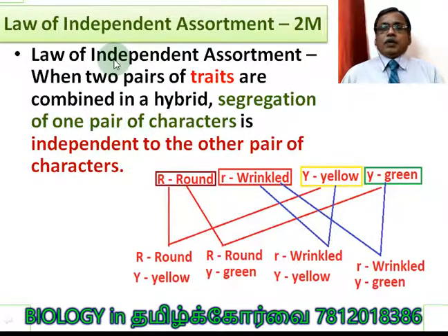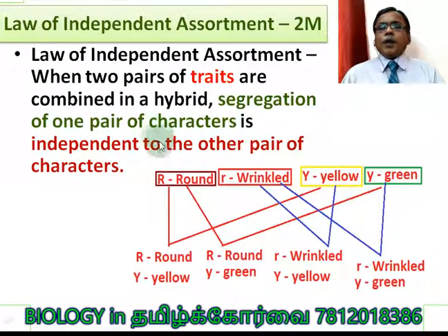Now, the law of independent assortment. Mendel explained the law of independent assortment based on the results from the dihybrid cross, especially the dihybrid test cross. Now, what is the law of independent assortment? It is a two-mark question. When two pairs of traits are combined in a hybrid, here trait should be matched with variation, and variation with the allelic form. This is one pair of traits, this is another pair of traits, so two pairs of traits are combined in a hybrid.